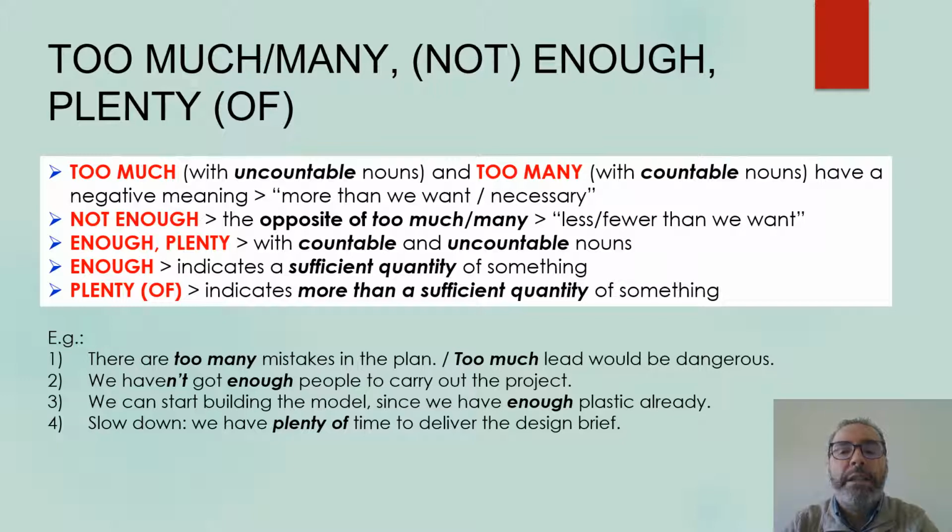It means less than we want. Enough and plenty are used with countable and uncountable nouns. Enough indicates a sufficient quantity, and plenty or plenty of may imply more than a sufficient quantity of any item or thing. Here we have some examples to illustrate it.